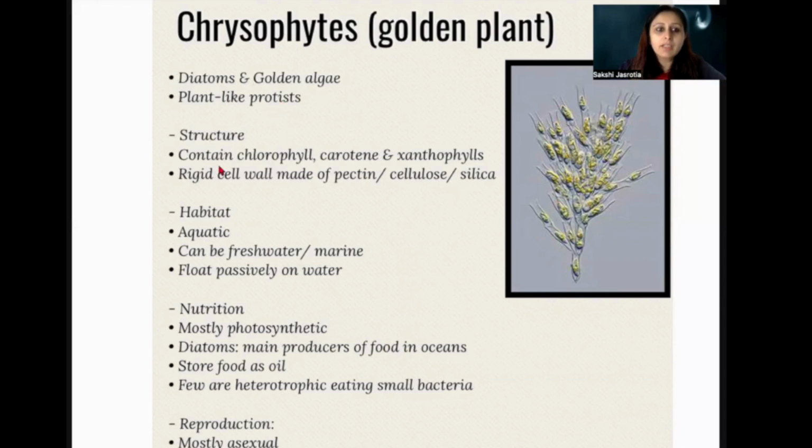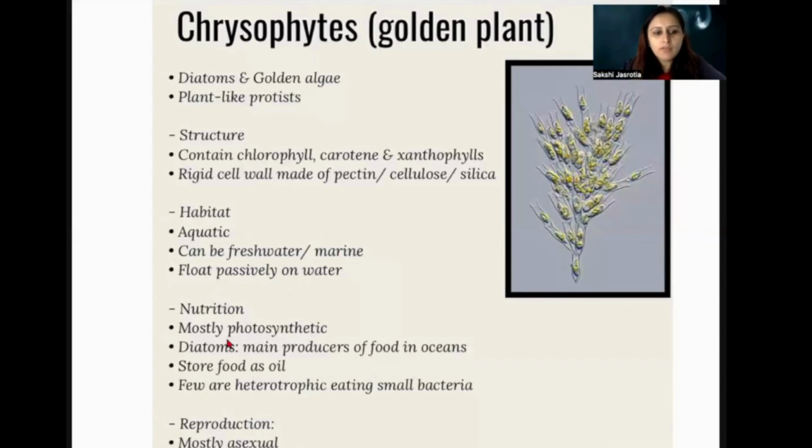What is the structure? They contain chlorophyll, carotene, and xanthophylls, right? So chlorophyll is present, that means the nutrition is mostly photosynthetic. Where are they present? The habitat is aquatic, can be freshwater or marine, right? They float passively on the water. So they are the floating algae, present in marine as well as freshwater.